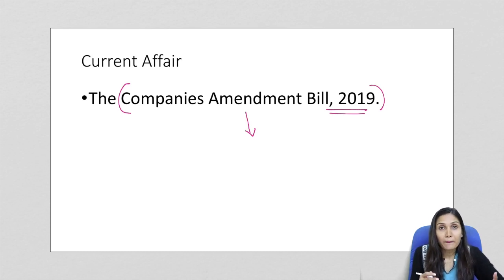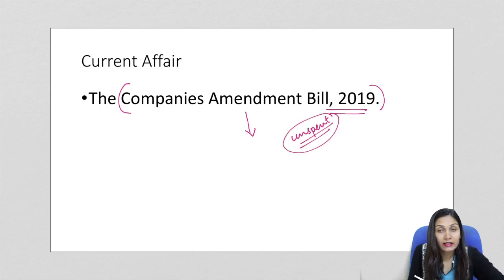Now, in the Companies Amendment Bill, the government has planned certain appropriation for the unspent amount of CSR. That is the money or the funds that are unutilized or that are not spent under the CSR amounts by the companies. Certain appropriation has been proposed and recommended by the government. So we will be looking at these appropriation or the proposals of the government.